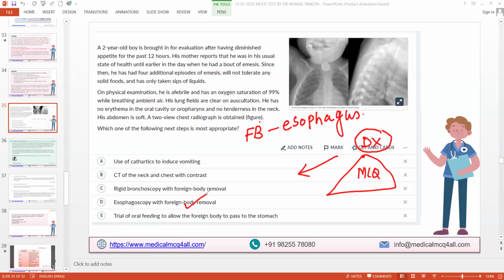That is the answer. That's it. You can see the foreign body clearly stuck in the upper part of the esophagus, and because of that he has vomiting. Respiratory function is not compromised, so absolutely it is not in the respiratory system. So no need to worry. So the answer here is D, though it is a little easier question, but that's fine.